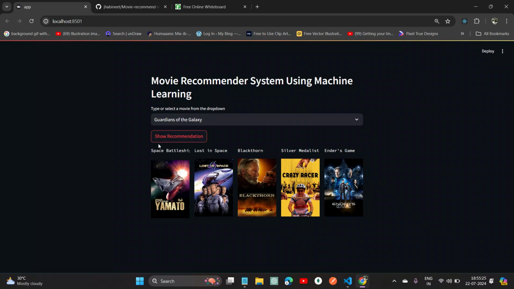Here we have used a content-based recommender system, which means it recommends content based on our personal choice. Like we searched Guardians of the Galaxy, so we are getting these five movies related to our search.